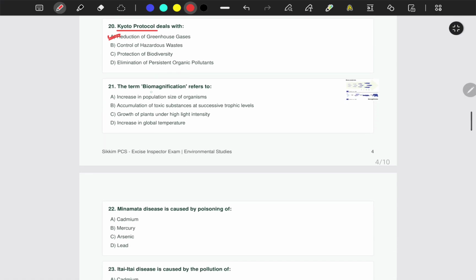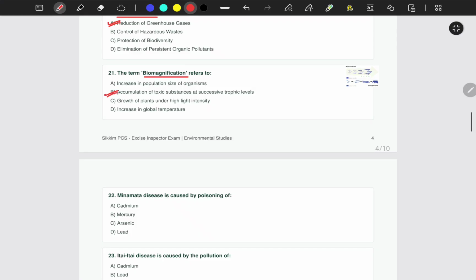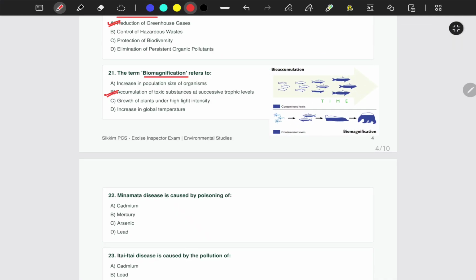Next is the term biomagnification refers to: increase in population sizes in organisms, accumulation of toxic substances at successive trophic levels, growth of plants under high intensity, or increase in global temperature. The correct answer is option B, accumulation of toxic substances in successive trophic levels. Let me show you. There are two terms that you might confuse it with. One is bioaccumulation, the other is biomagnification. You can see here the word accumulation, right?